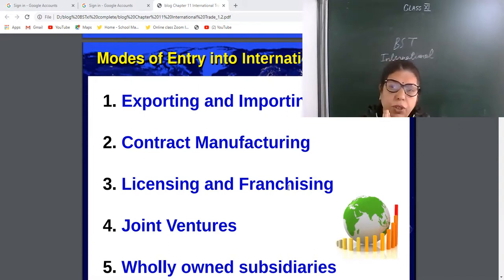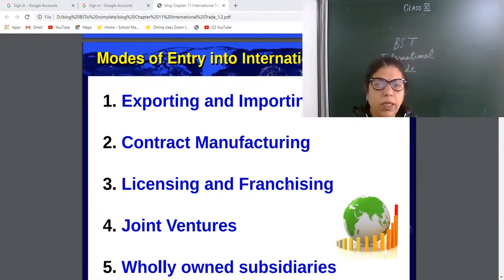As I told you, we can export or import tangible and intangible. Tangible means goods which have physical existence, we can see and touch, but intangible means the services which we can feel but cannot see and touch.